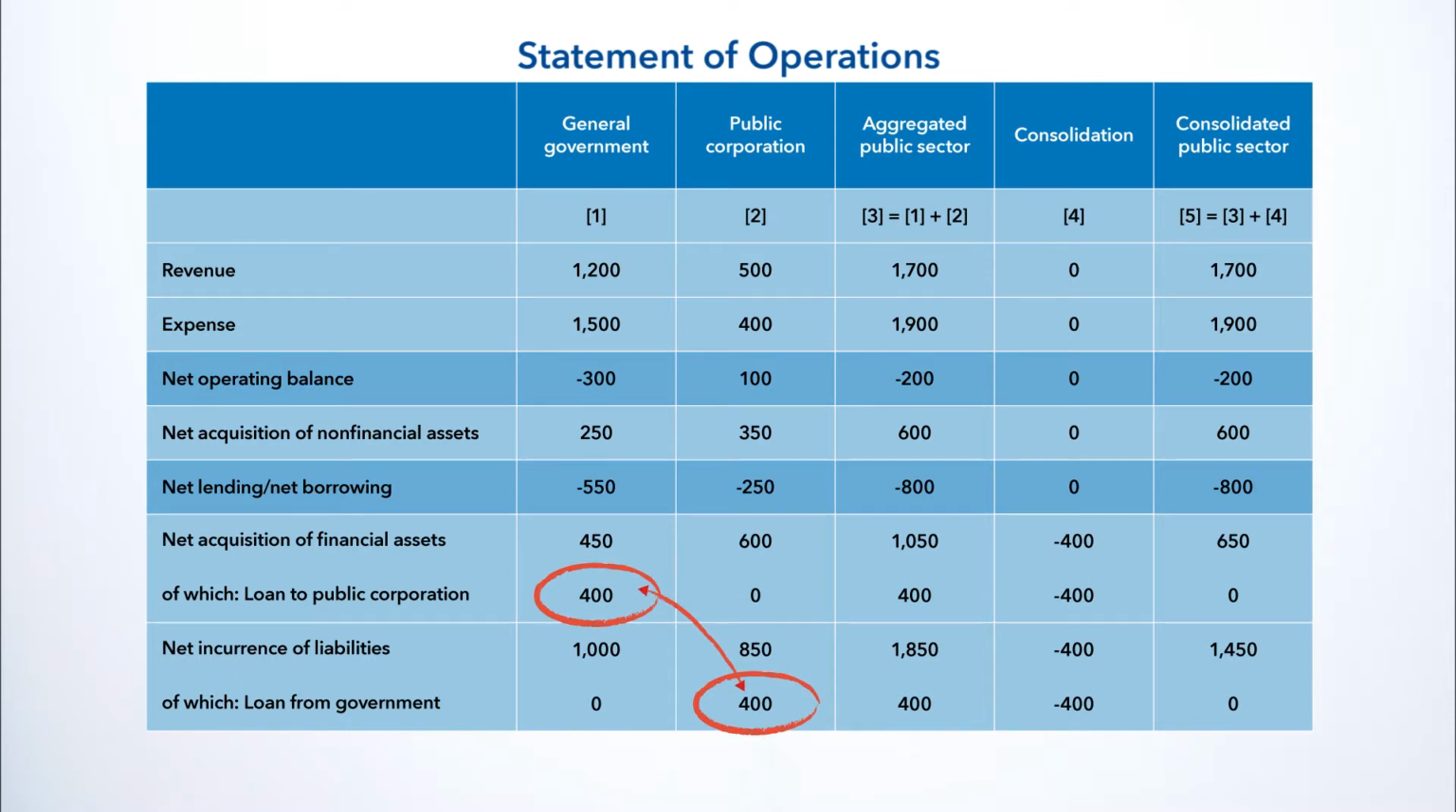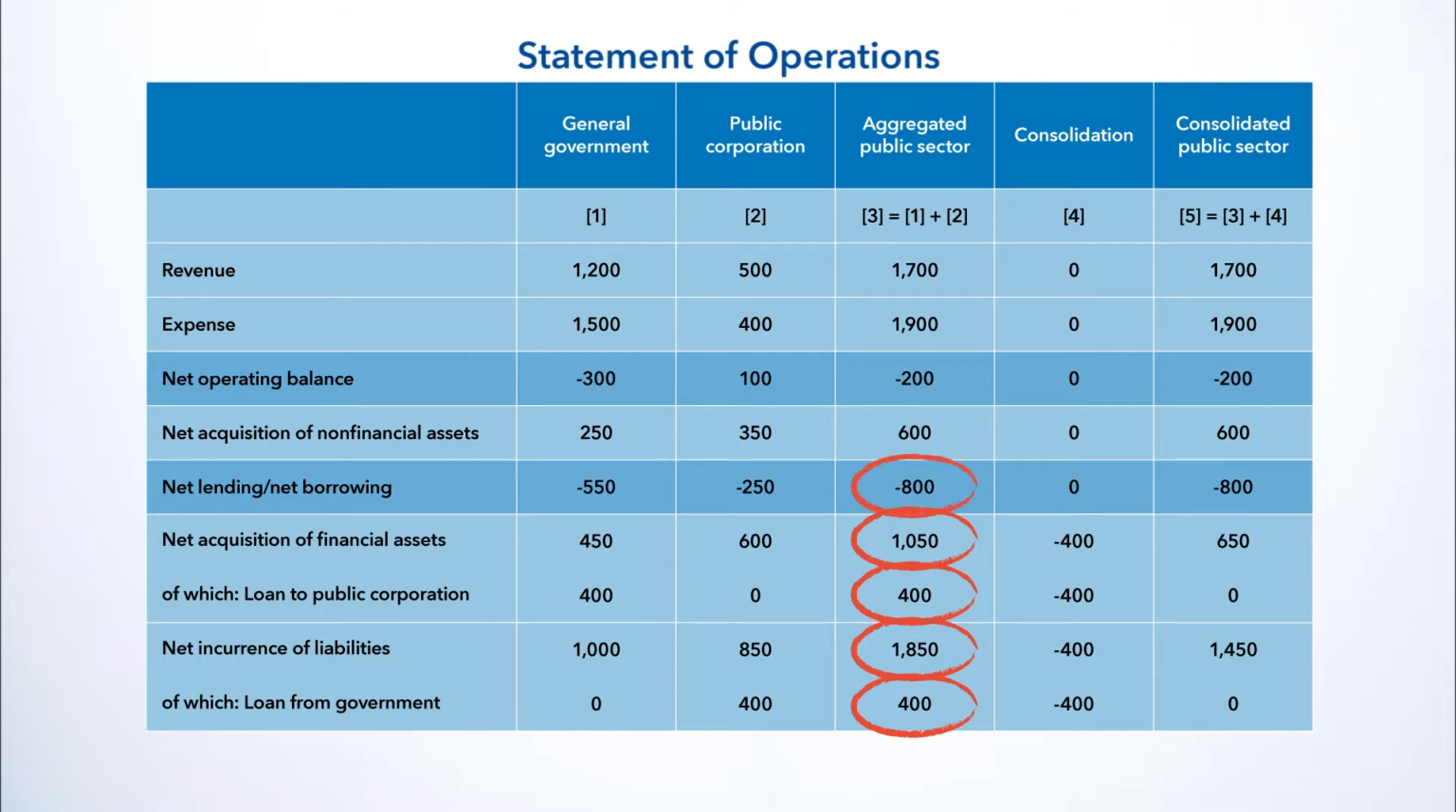When we aggregate the data for the general government and the public corporation, we see that the total net acquisition of financial assets is 1,050, and the total incurrence of liabilities is 1,850. These numbers include the loan from the government to the public corporation. The net lending, net borrowing balance, which we have seen earlier equals total financing, is minus 800.